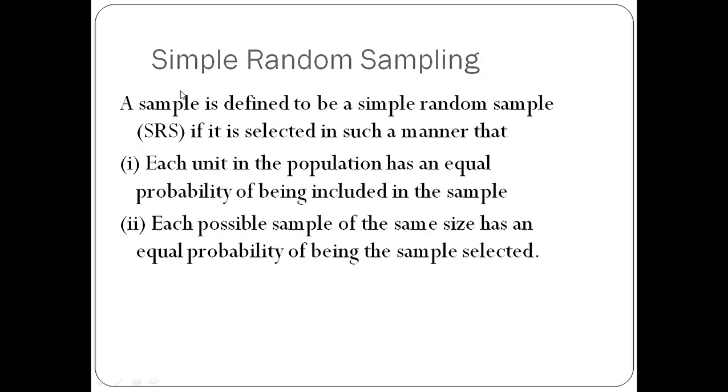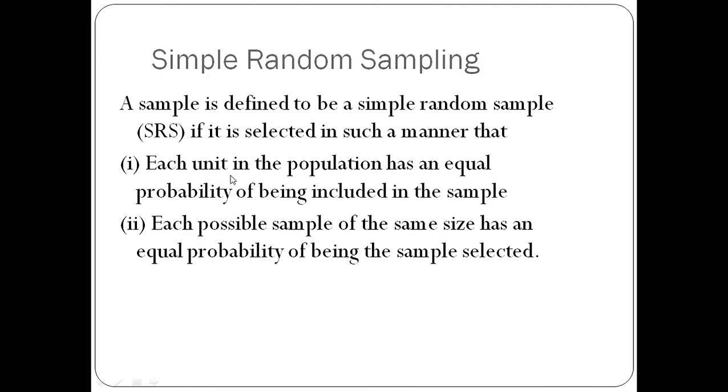As I have told you before, we are just going to study simple random sampling because it is included in your course. So a sample is defined to be a simple random sample, or we can write it as SRS, if it is selected in such a manner. There are two conditions or properties by which a simple random sample is selected.